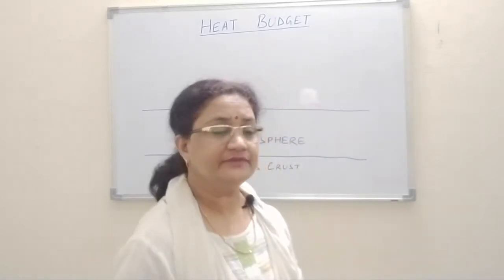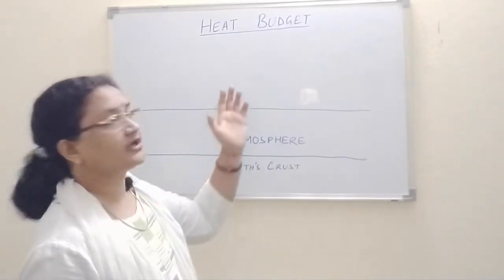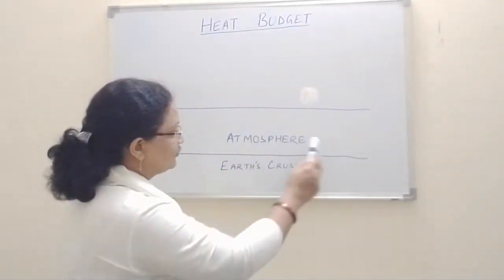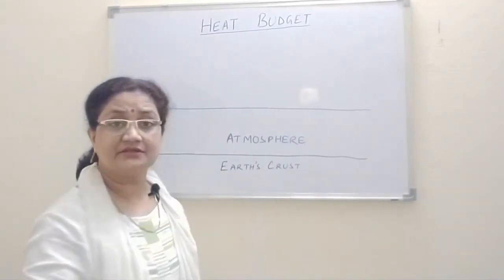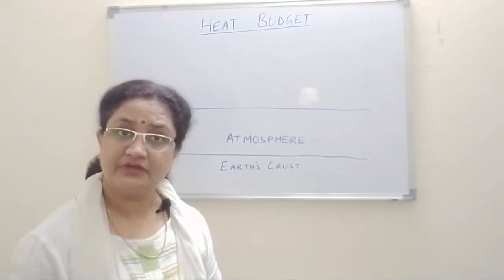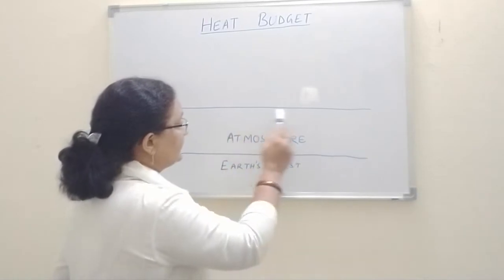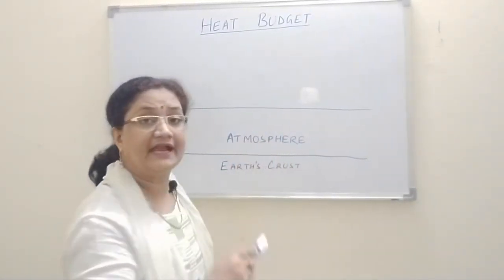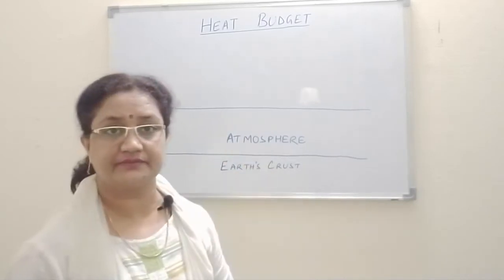Now let's start with it. First of all, let's talk about this. Suppose this is one line I have drawn here, and below this is, suppose, the Earth's crust. And this is another line I have drawn, showing the atmosphere over the Earth's surface.